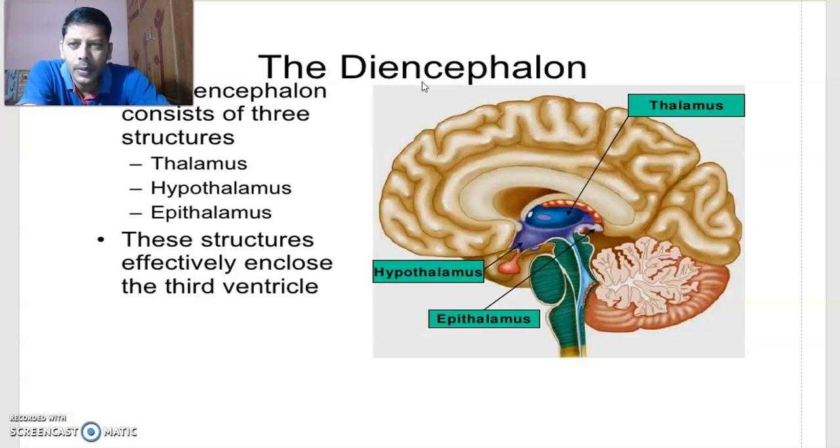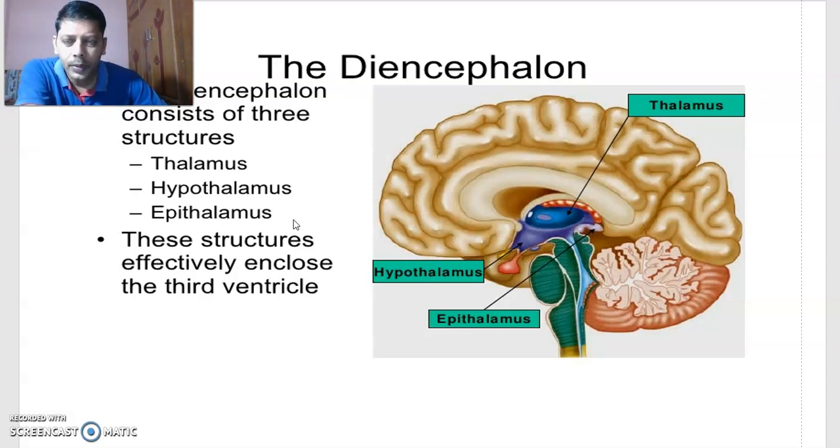Central nervous system is an anatomical division of the nervous system, and it has two components, brain and spinal cord. In the brain, the parts are the forebrain, prosencephalon, midbrain, mesencephalon, and hindbrain, rhombencephalon.